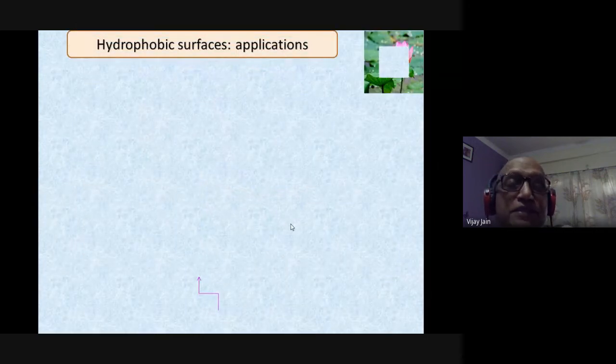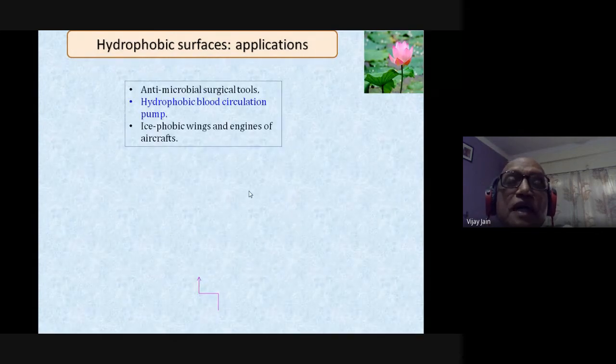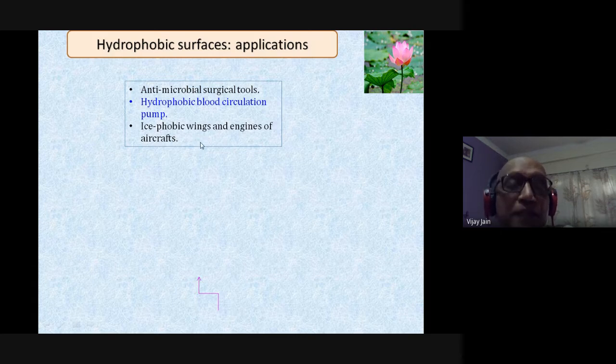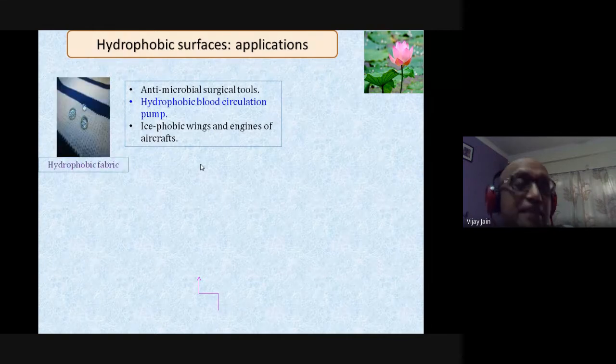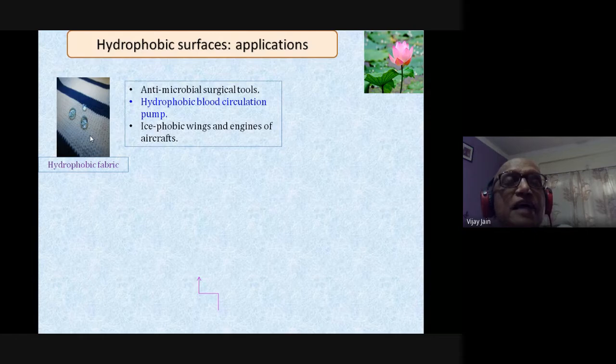Hydrophobic surfaces applications. Antimicrobial surgical tools require hydrophobic surfaces. Hydrophobic blood circulation pumps are required. Ice phobic wings and engines of aircraft are very useful for reducing the total load of the aeroplane and improving the performance of the aeroplane, especially in the icy areas. So hydrophobic fabric is being generated. You may have your shirts and pants of hydrophobic fabric, then you will not get wet even under the rain.